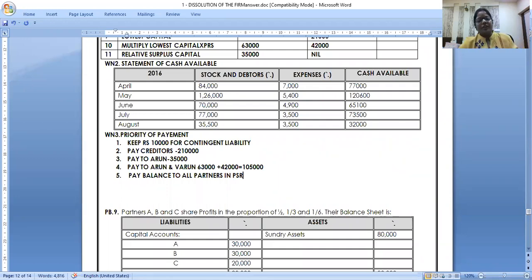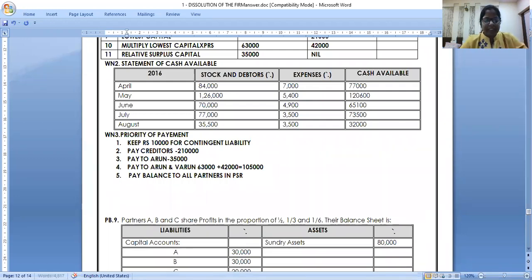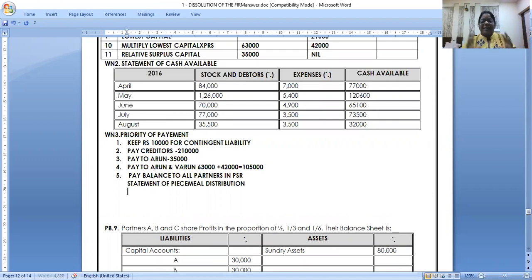3 tables are over. Now let us start quickly with the main table. Statement of piecemeal distribution. Now it's time to start making payment because we have made all the ingredients ready. We know the sequence, we know the priority, we know the cash available. In exam, you can directly start with this statement.